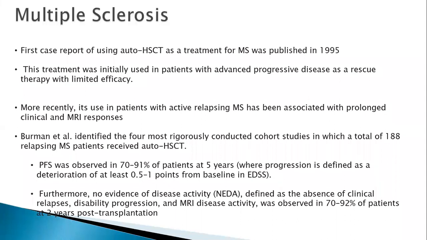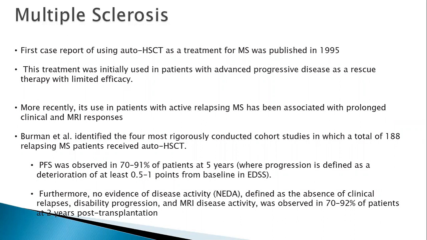The first case report of use of autologous stem cell transplant in multiple sclerosis was published in 1985. After that, it has been used in advanced progressive disease as a rescue therapy with limited efficacy. However, if your patient selection is very good, patients who have active relapsing multiple sclerosis have prolonged clinical and MRI responses. There are some phase 2 and phase 3 studies going on.